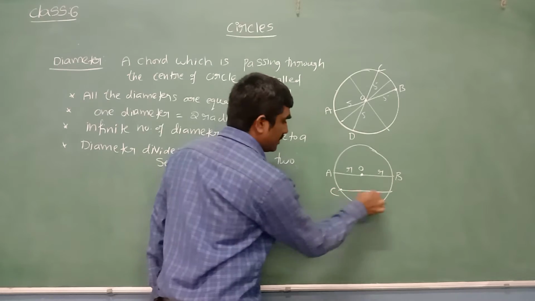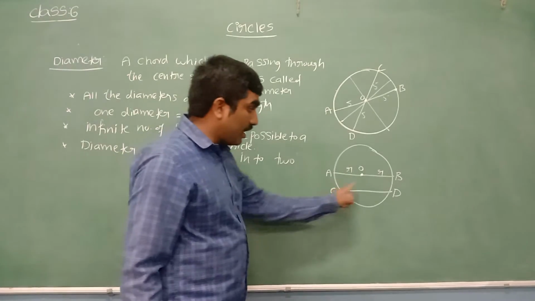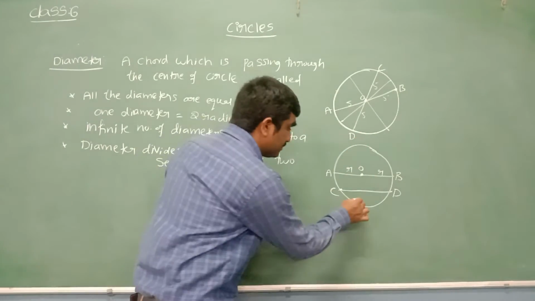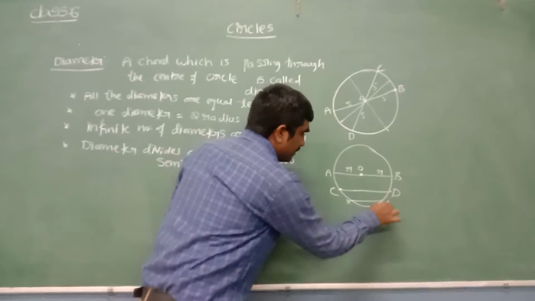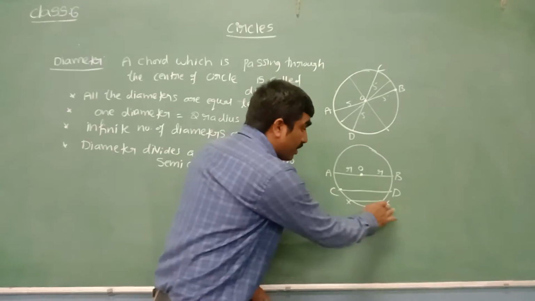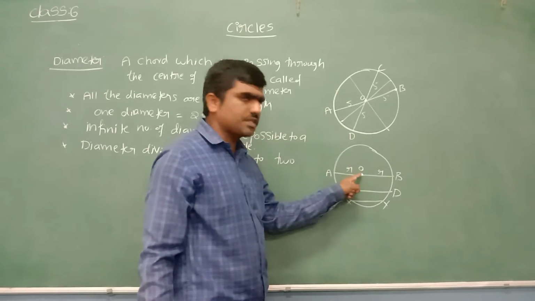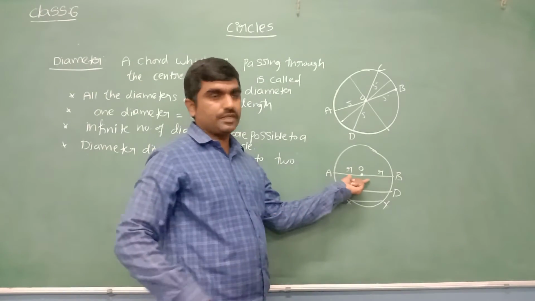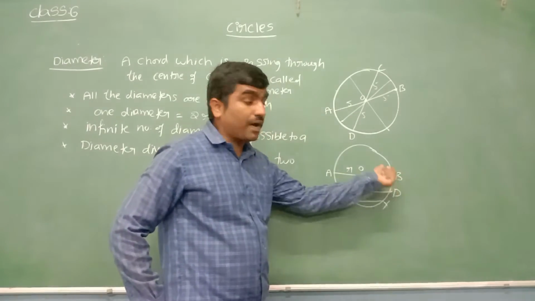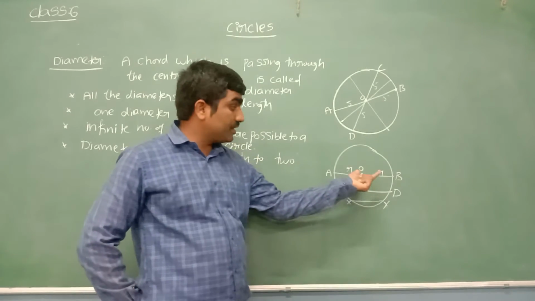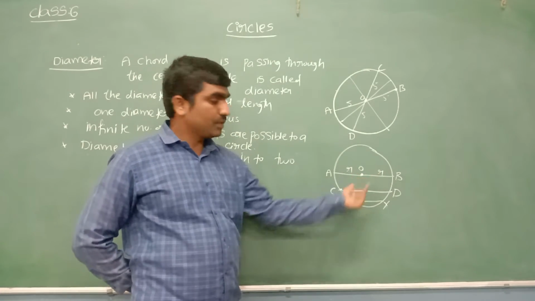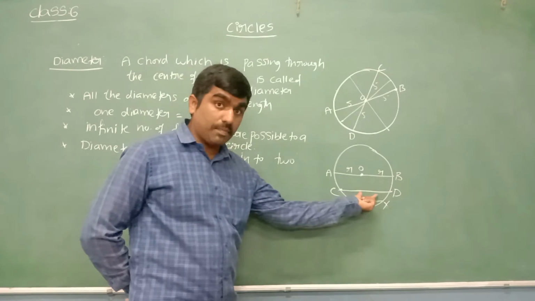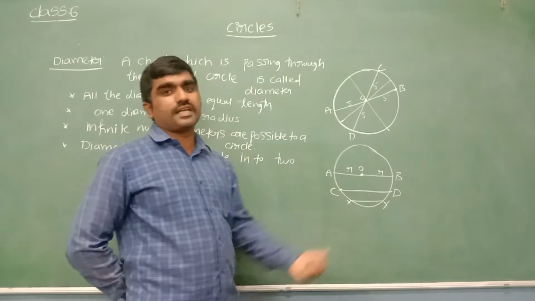Now let me take two more points. Tell me what we call joining any 2 points on the boundary. Let me take X, Y here. Joining any 2 points on the boundary, it is called a curve. All these are curves, but this one is called a diameter and also a curve, because it is passing through the center of the circle. What about this? It is only a curve, not a diameter. A curve is said to be a diameter when it is passing through the center of the circle.